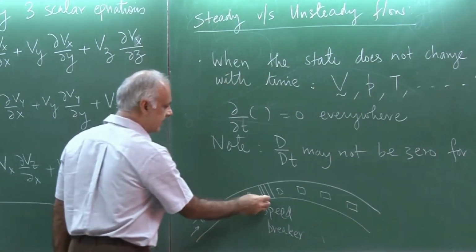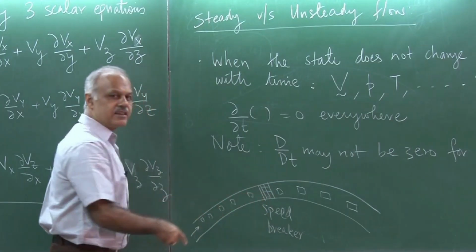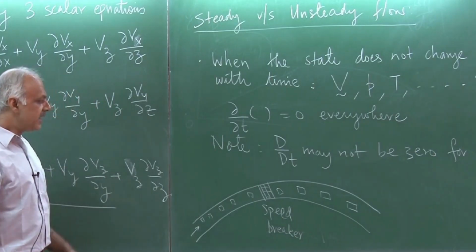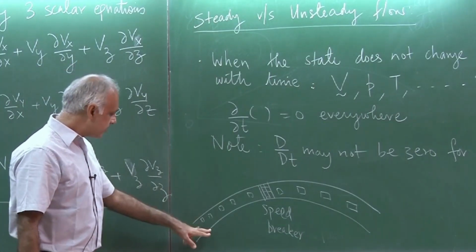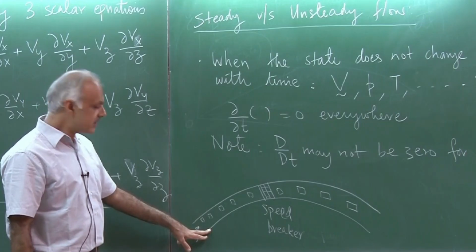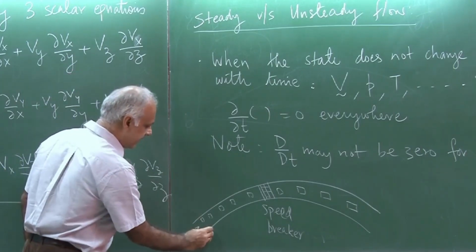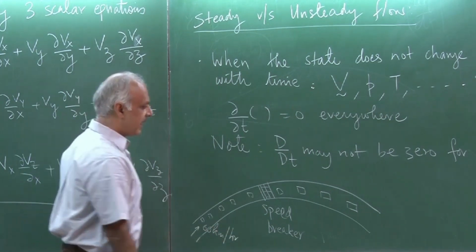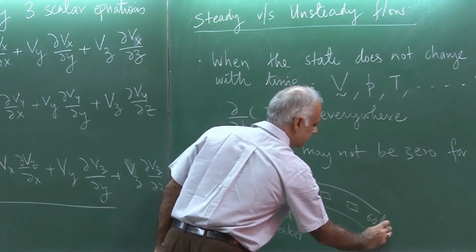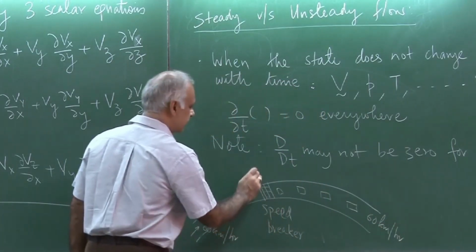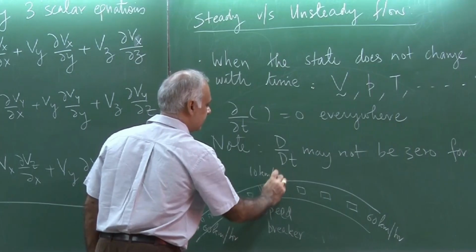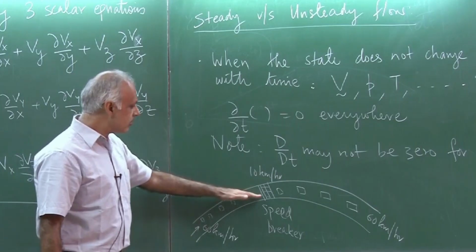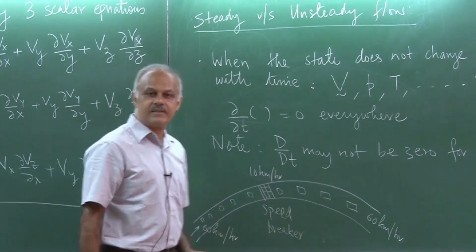So, they travel to the right. When they come on the speed breaker, their speed reduces and then they again go further downstream. And in fact, what could happen is that I could sit here as an Eulerian observer and I would see maybe the vehicles are going at 60 kilometers per hour. And I again see the vehicles here are at 60 kilometers per hour, but at the speed breaker they are at 10 kilometers per hour. And all vehicles do that. So a vehicle comes, slows down, and then speeds up again.